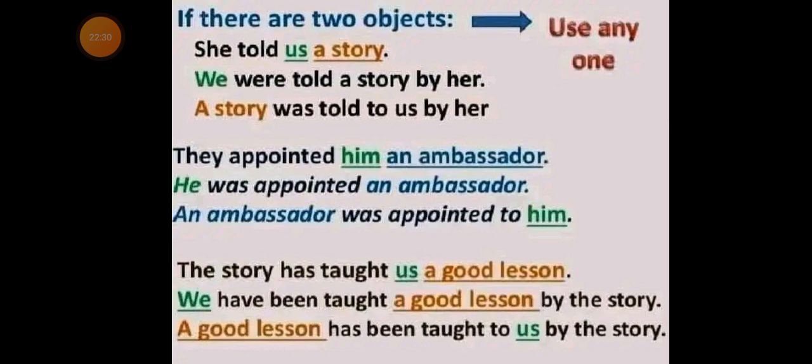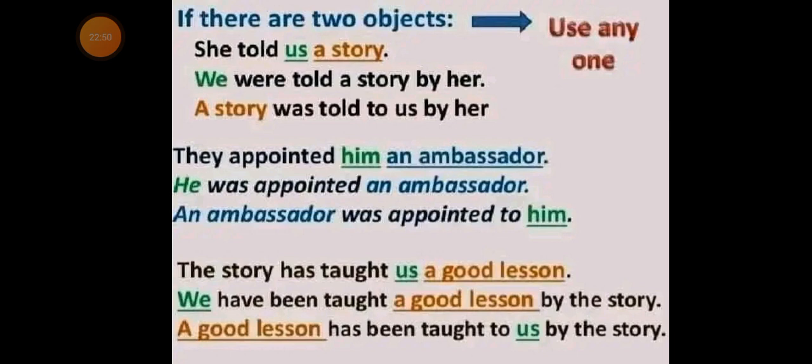Then consider the second sentence. They appointed him an ambassador.